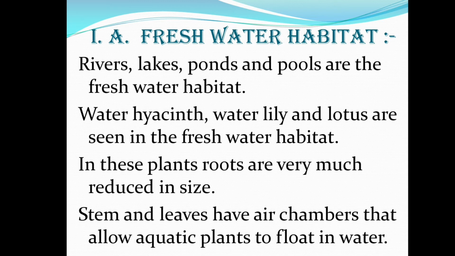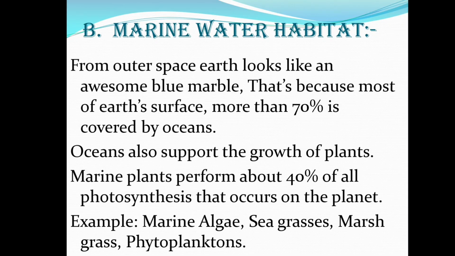So rivers, lakes, ponds and pools all come under freshwater habitat, and examples of plants that grow in freshwater habitat are given: water hyacinth, water lily and lotus. Their roots are very small, and the stems have air chambers. They are hollow so that the aquatic plants can float in water.